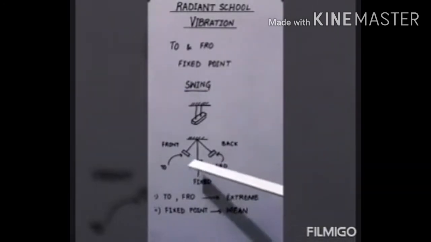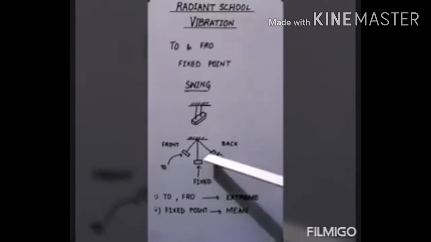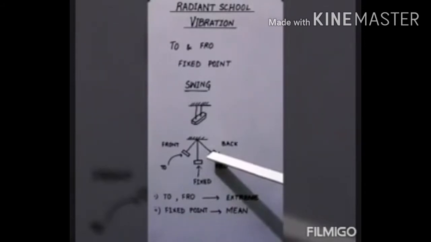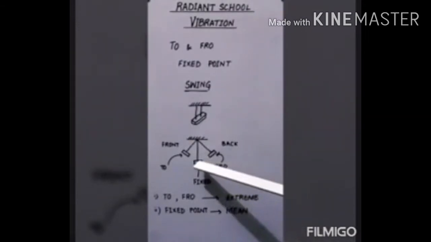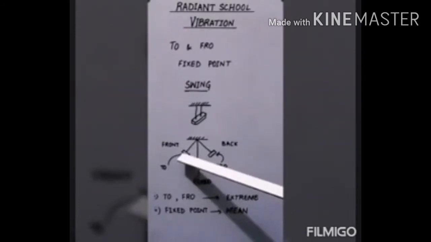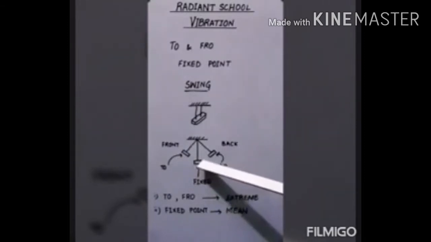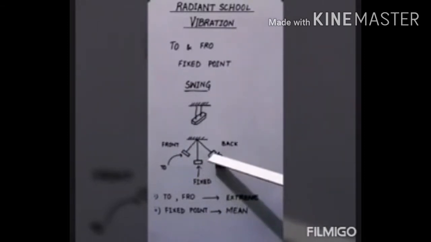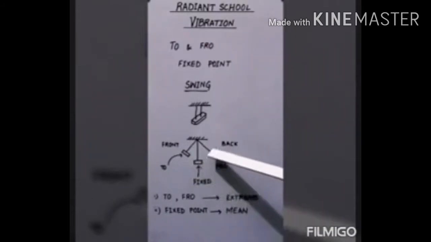After that, when we start taking the swing, how we move? We move like this. At our back we move to a point. After that our motion stops. Again we move back to the fixed position, but we don't stop here. We move ahead of it to another point in front of us. After reaching this point, our swing will again come back to the fixed position. Again it will not stop here, it will move back, and in this way this sort of motion will carry on.